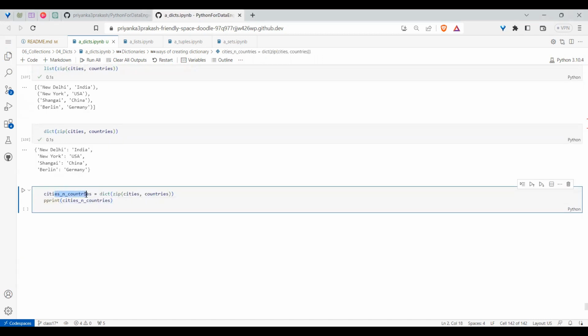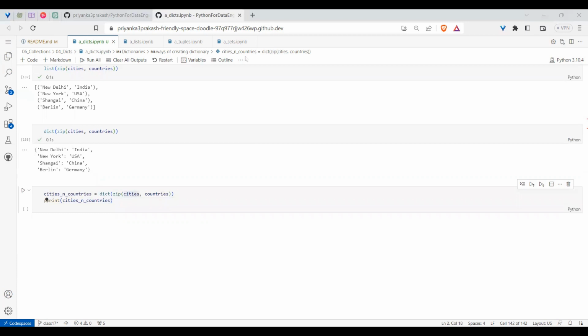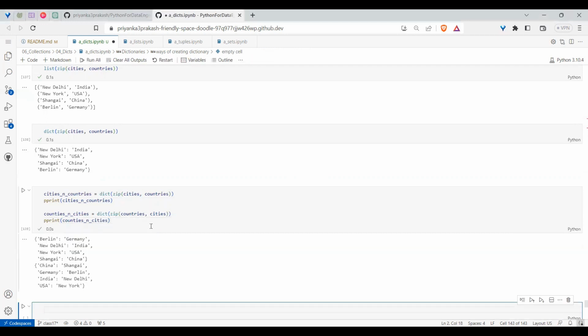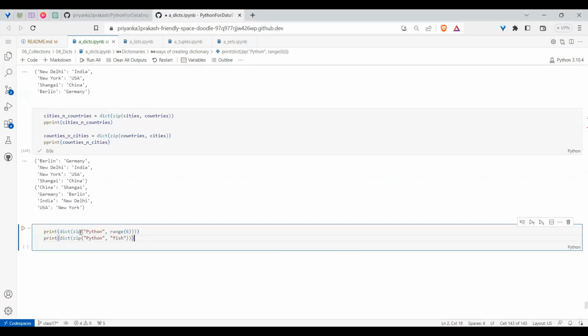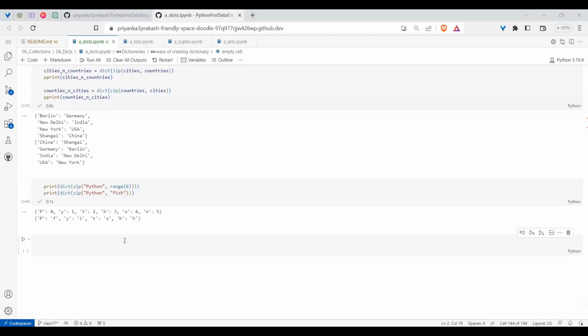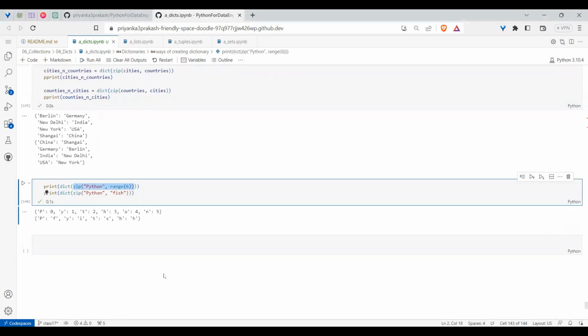Meaning if I want cities and countries, I pass cities as the keys first and the values on the other side. In the same fashion, if I go in the reverse direction also, I can do it. Like if I say countries first and cities next, in that way also I can create. Not only that, if you pass any two sets of values to zip, it will take them and create pairs, and from that it will create a dictionary. Zip is so interesting that we can create any pairs from it.